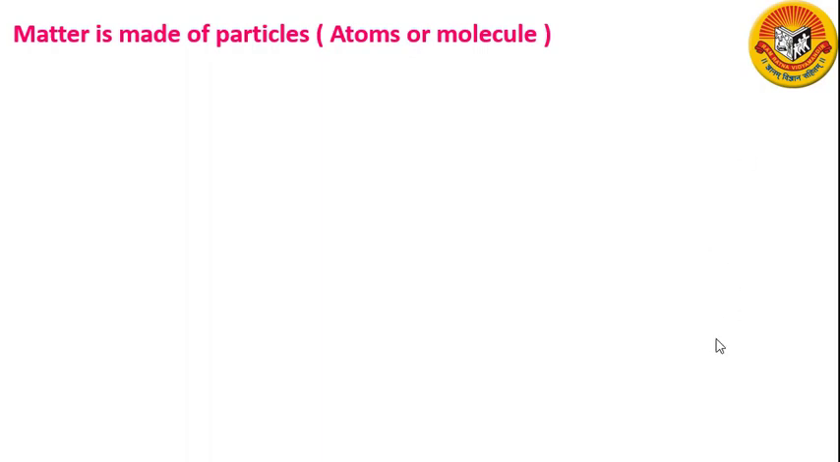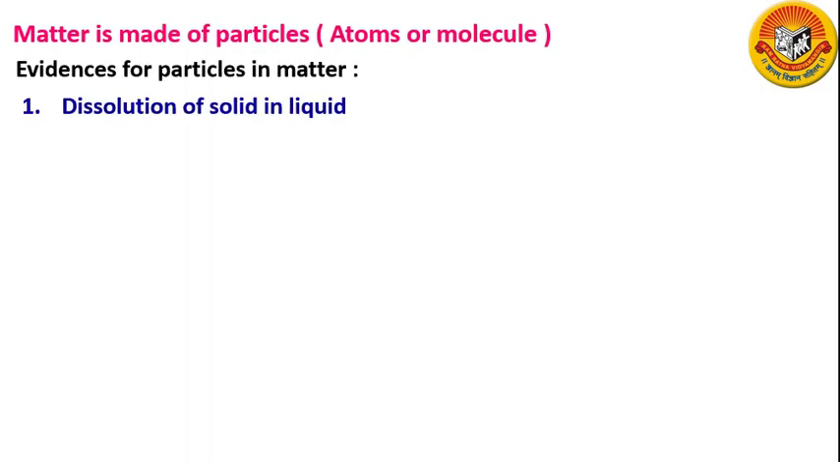Now we will see the evidences which indicate that matter is made up of small particles. Most of the evidences for the existence of particles in matter and their motion come from the experiment on diffusion. Diffusion means mixing of different substances on their own, and the Brownian motion. The evidences for particles in matter. First we will discuss the dissolution of solid in liquid.